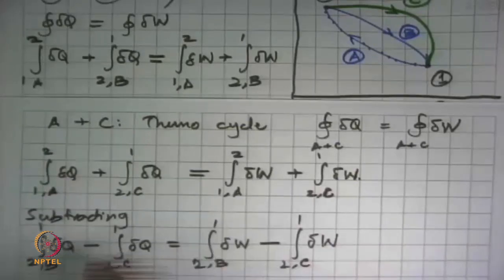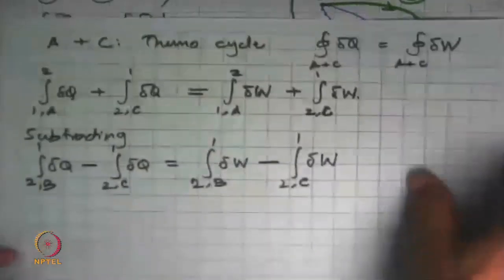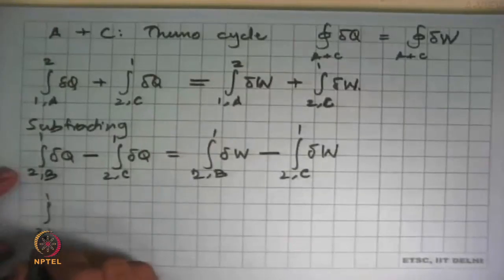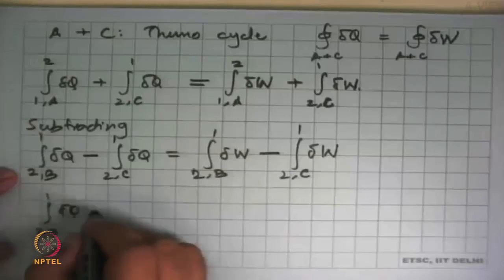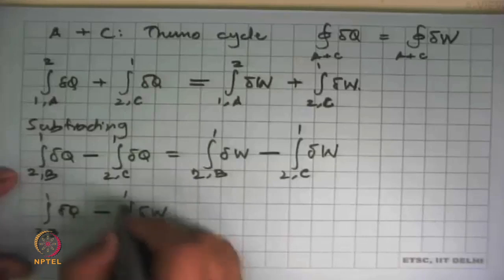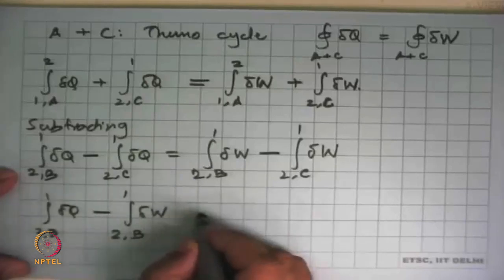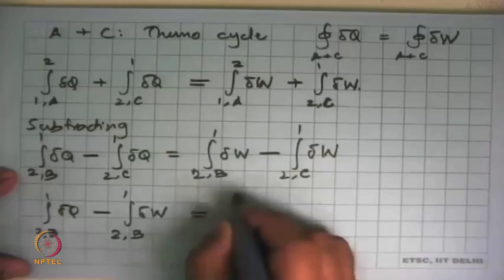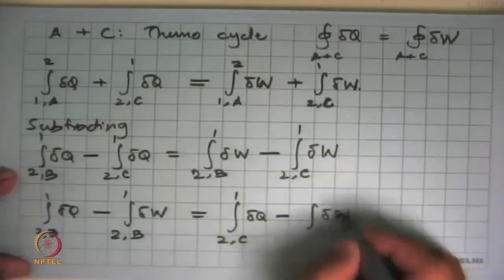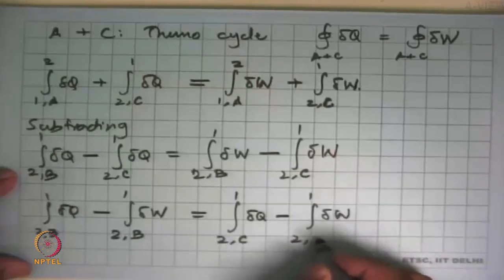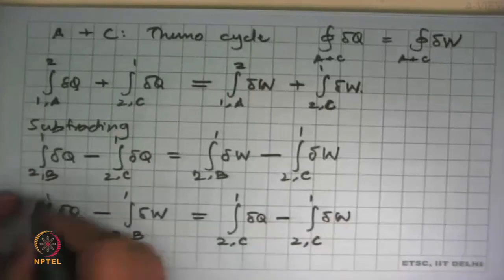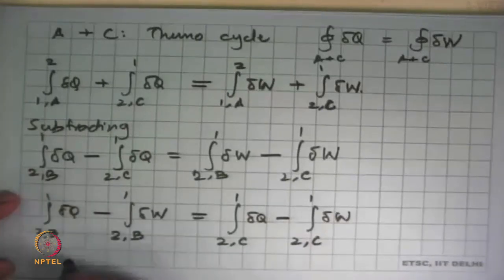And now we just rearrange some terms over here, and it tells us integral 2 to 1 along path B delta Q minus integral delta W 2 to 1 along path B is equal to integral 2 to 1 along path C delta Q minus integral of delta W from 2 to 1 along path C. So if you rearrange these now, the integral limits are the same and the paths are the same.